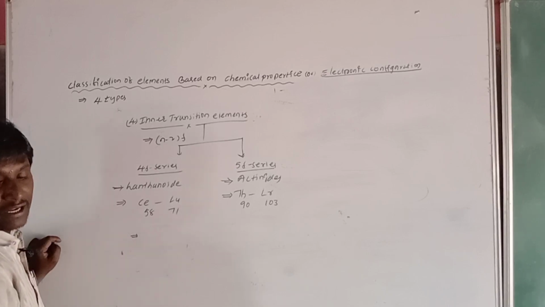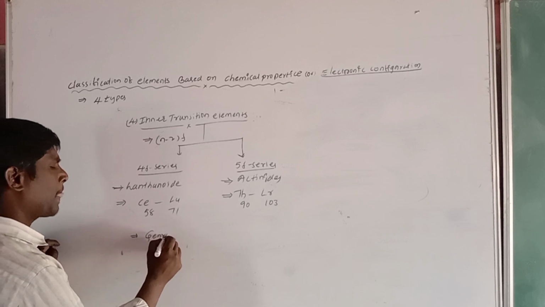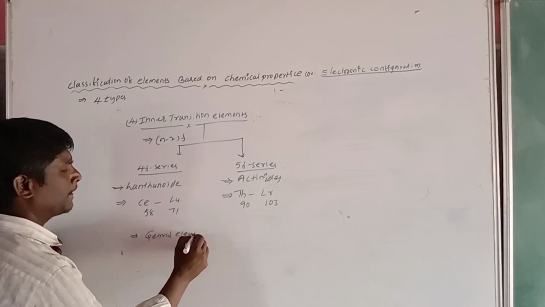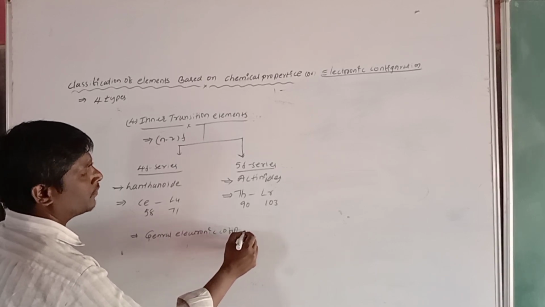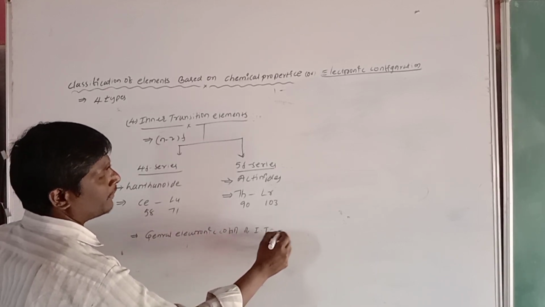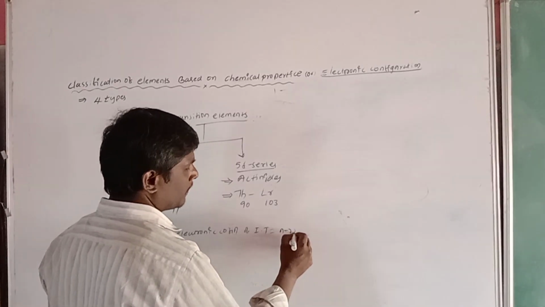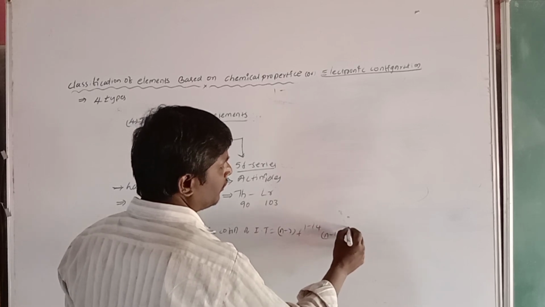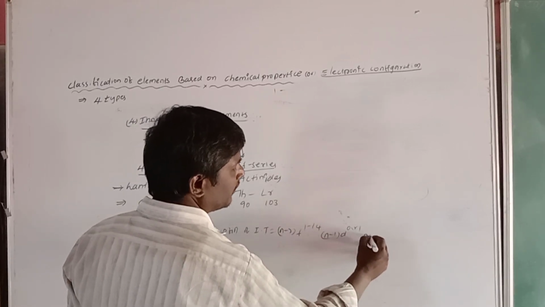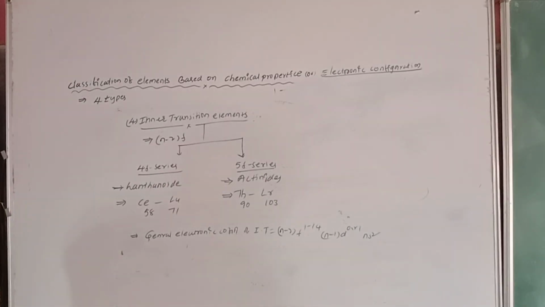The general electronic configuration of inner transition elements is (n-2) f 1 to 14, (n-1) d 0 or 1, ns2. This is the inner transition electronic configuration.